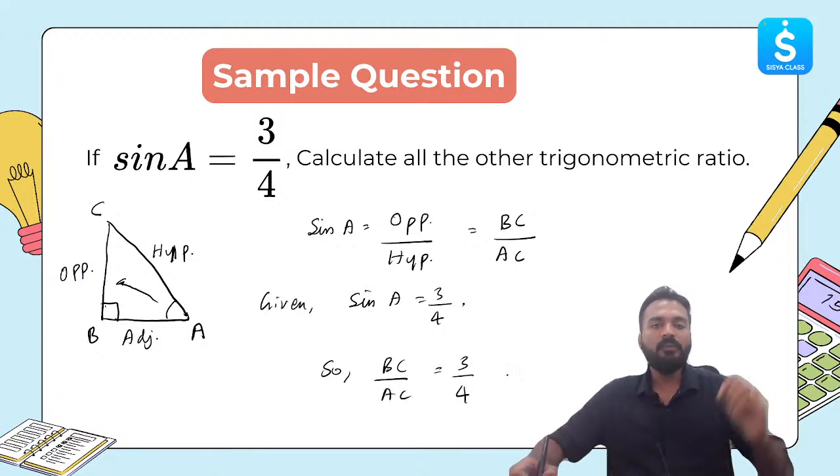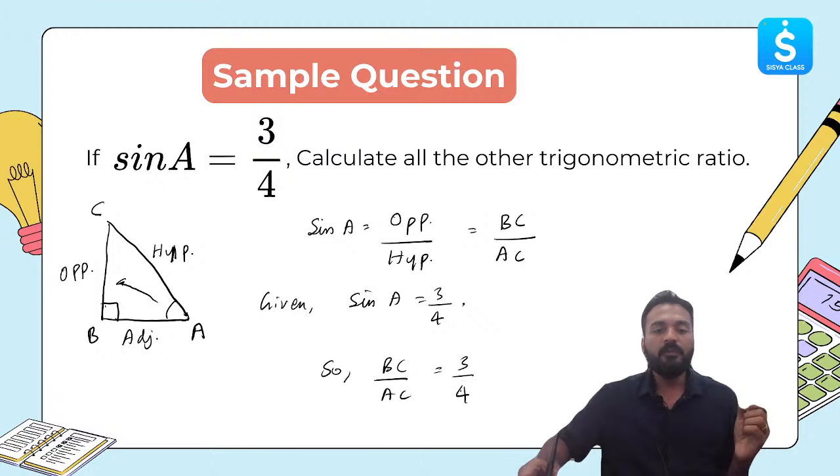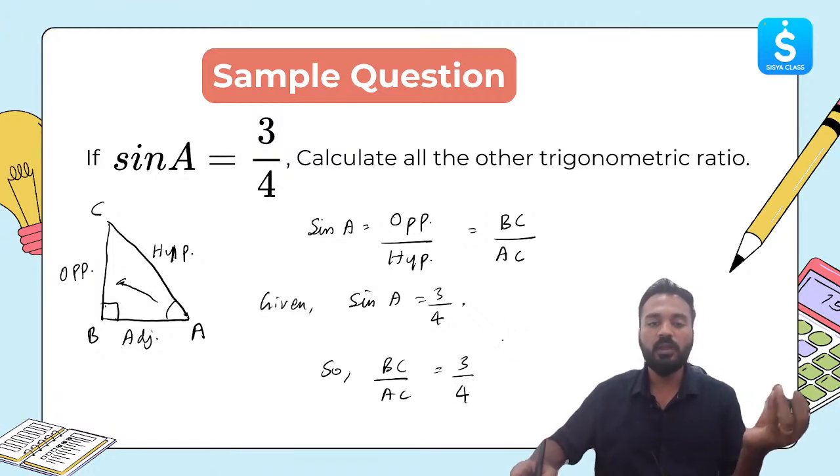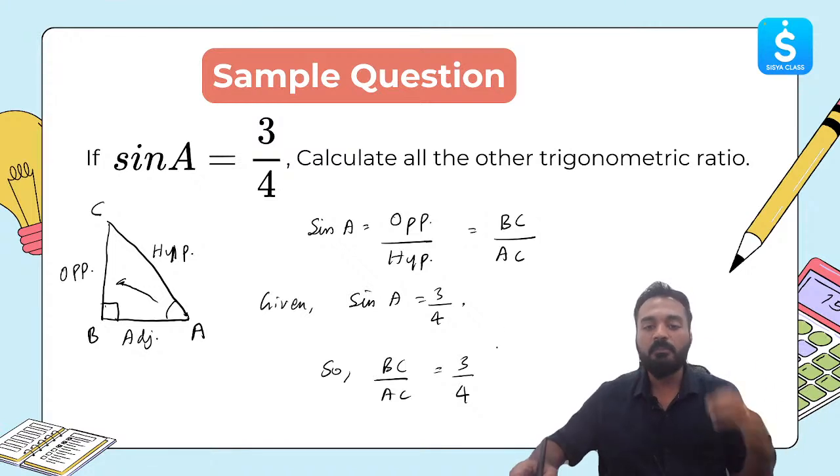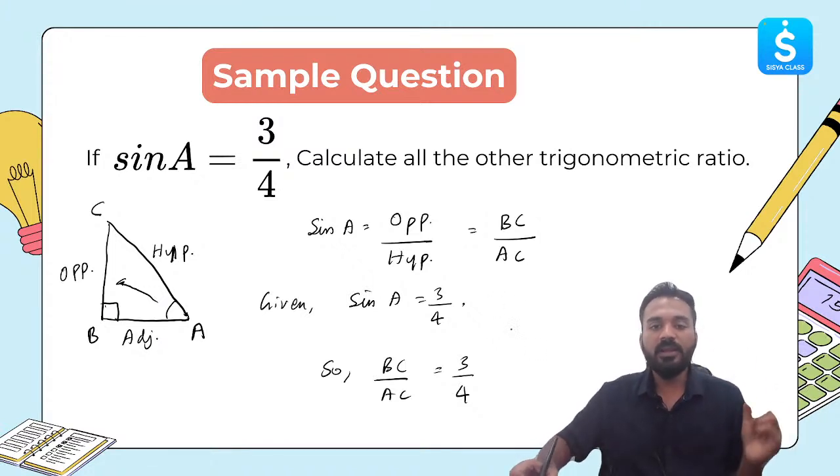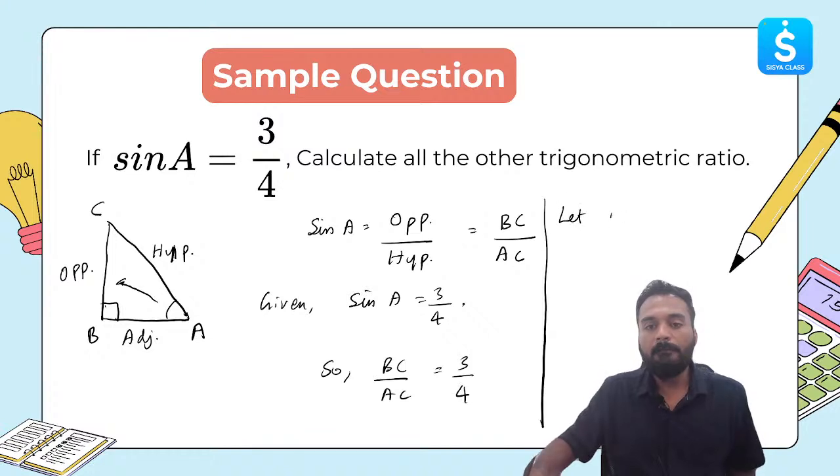Got it? Now we have the ratio of BC and AC. We can say that let BC be some multiple of this ratio, number 3, and AC be some multiple of 4. We can write it in that way. Let me write: let BC is equal to 3x, AC is equal to 4x. Let me take some multiple.